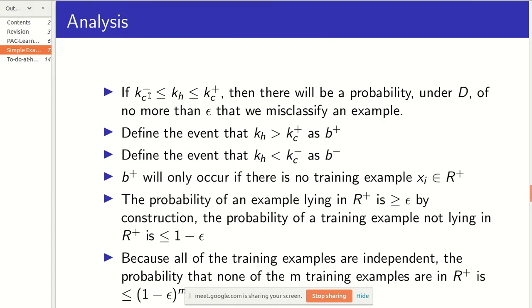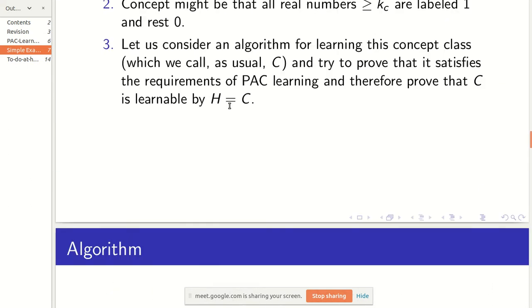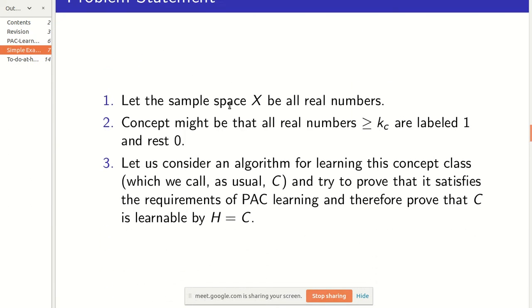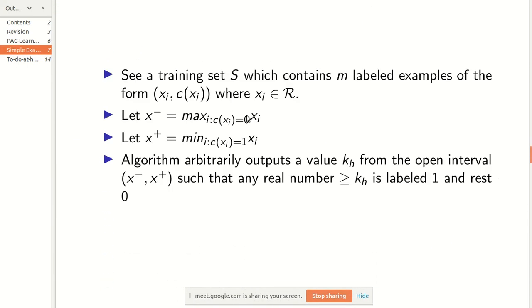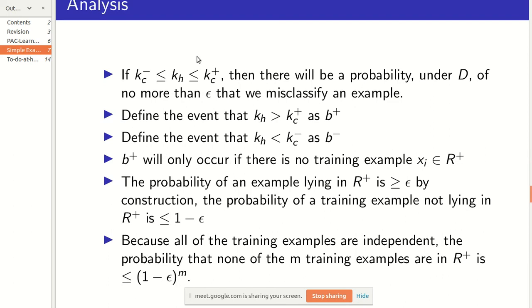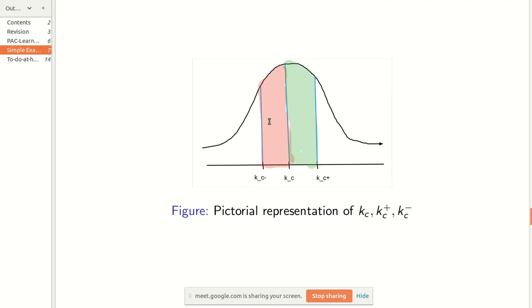So suppose the kh value which we are outputting, which is given by the algorithm, lies between kc minus and kc plus. Then with probability no more than epsilon we will misclassify an example. Let me go through the statement properly using this pictorial representation.